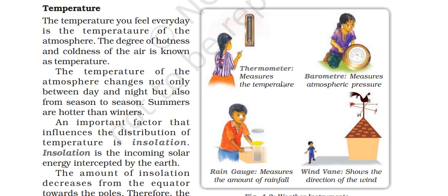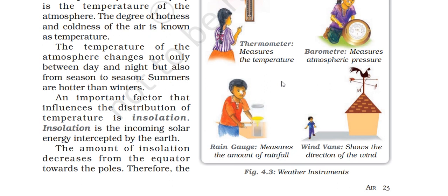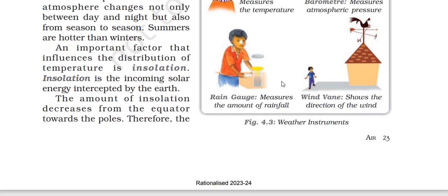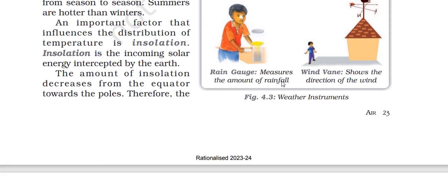The temperature of the atmosphere changes not only between the day and night but also from season to season. Summers are hotter than the winters. An important factor that influences the distribution of the temperature is insolation. Insolation is the incoming solar radiation intercepted by the earth. The amount of the insolation decreases from the equator towards the pole.